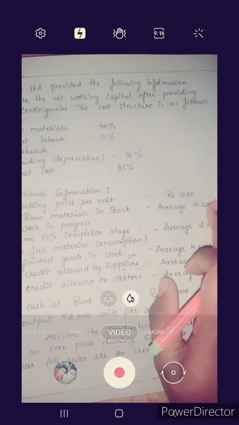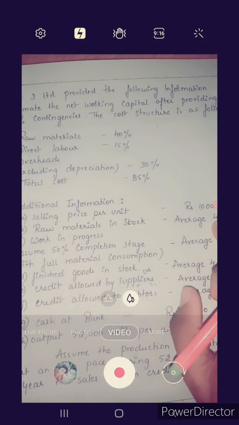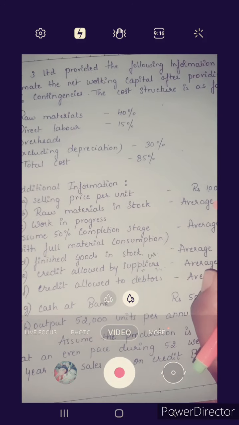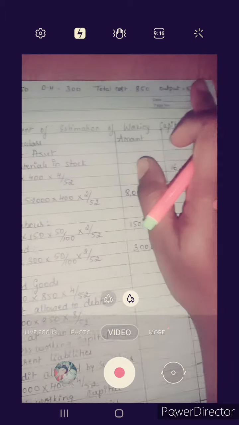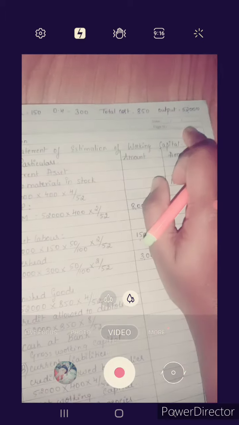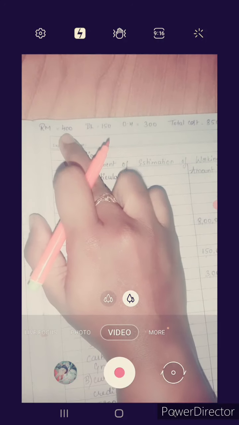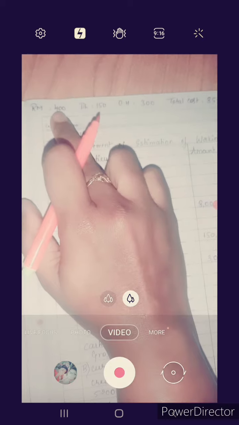Next, raw materials in stock, average for 4 weeks. Output is 52,000 into cost of raw material, per unit price that we have found at 400.